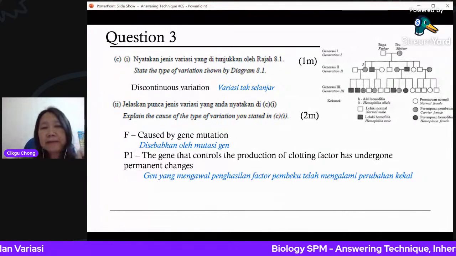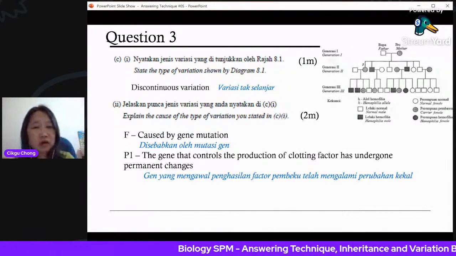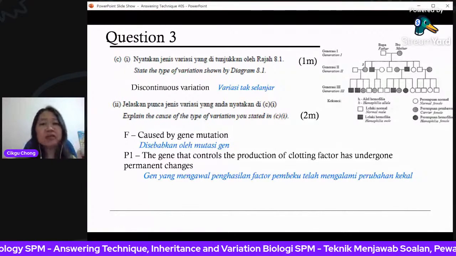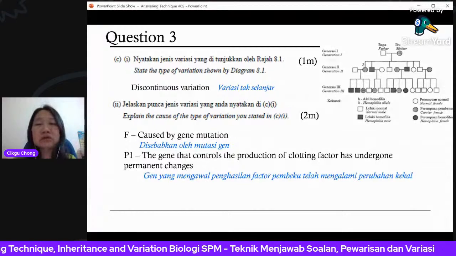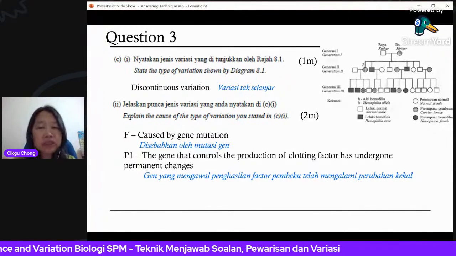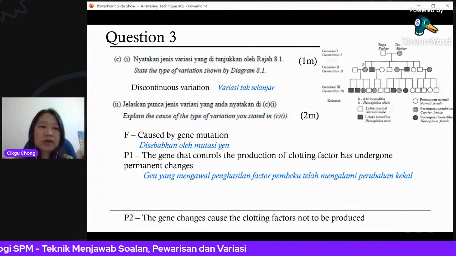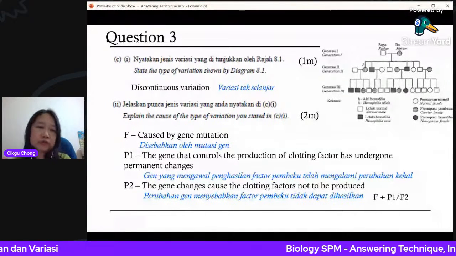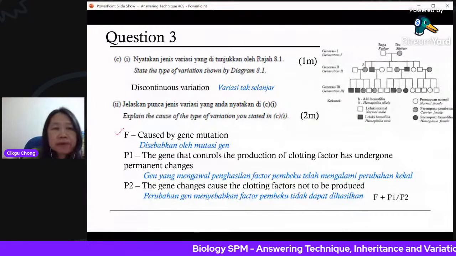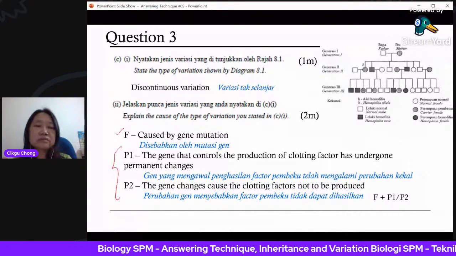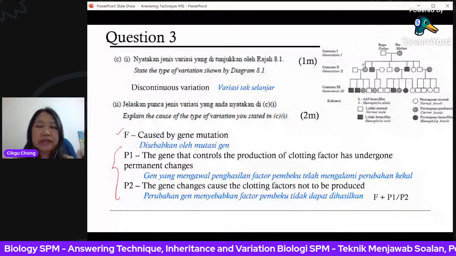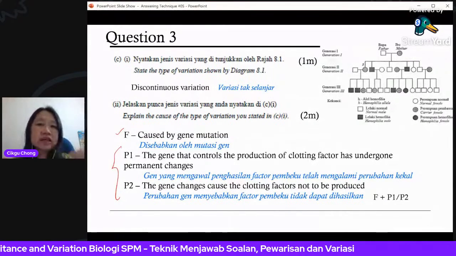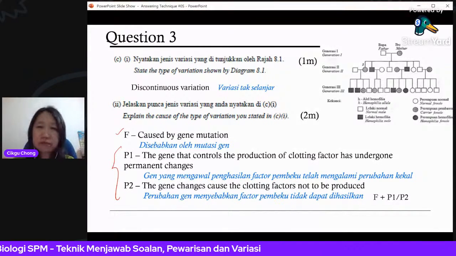So when it's changed already, it cannot make the clotting factor. So that means the body cannot make clotting factor. Okay, so the gene change causes the clotting factor not to be produced. So you need to have the F plus any one of these points. Okay, understand? So you need to say that it cannot produce the clotting factor because the gene that controls it has already been changed because of mutation, right?